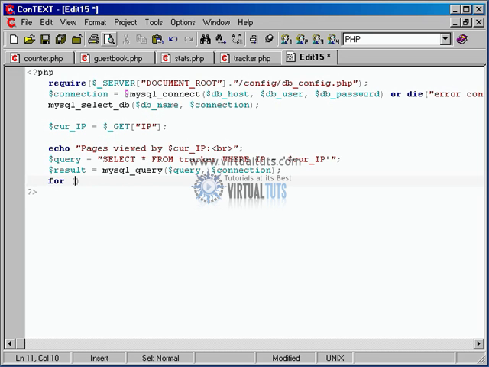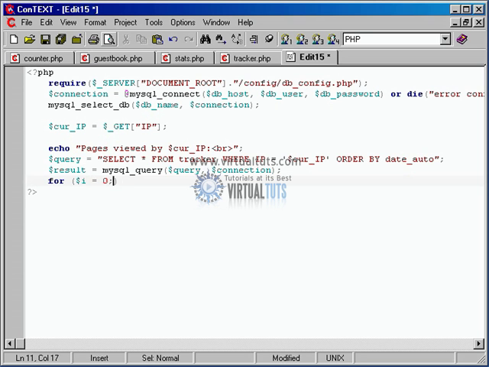Not to back you up just a little bit, but you might want to add one more thing into your query, and you might want to order by the date auto. Yeah, we can have it order, like in the guestbook, order by that date auto. This way we can see when they come in, what page they went to next. So the first page they hit, then what page after that, and so on. It'll be in order. So okay, now we've got the query we need. We've got the results. Now we need to loop through those results.